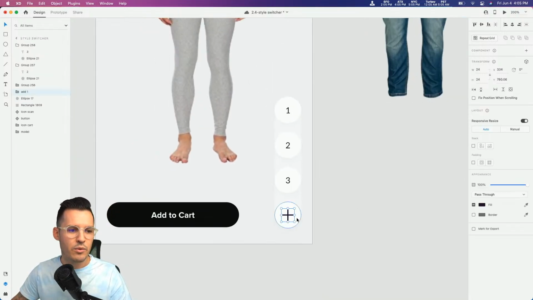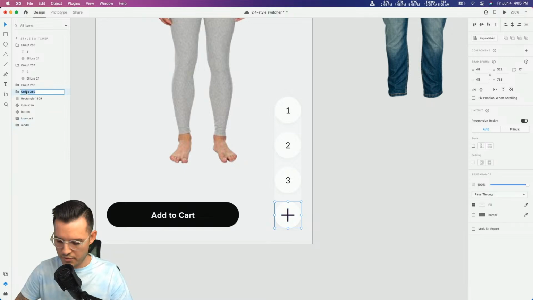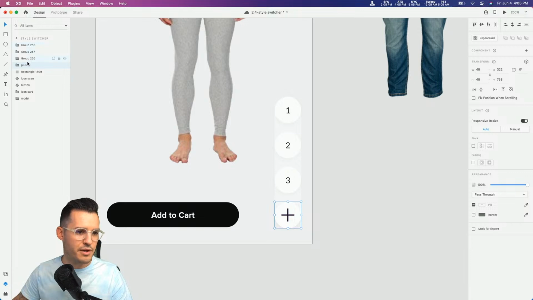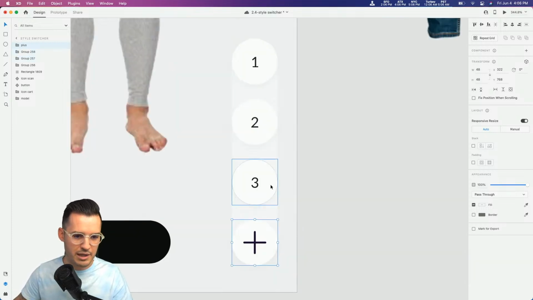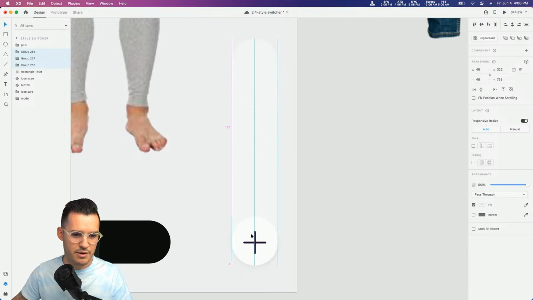Okay, cool. So now the only thing we really want to make sure happens here is we call this our plus, and we have these little groups of numbers, and we have our background shape. I'm going to take the plus and put it all the way at the top. And then I'm going to create the default state. So let's zoom back in. Let's just grab all of these and bring them together and pop, just like that.